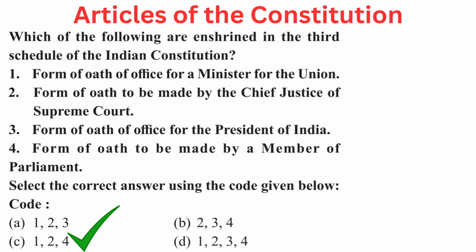Question is, which of the following are enshrined in the third schedule of Indian Constitution? First, form of oath of office for a minister for the Union. Second, form of oath to be made by the Chief Justice of Supreme Court. Third, form of oath of office for the President of India. Fourth, form of oath to be made by a member of Parliament. Select the correct answer using the code given below. Code A 123, B 234, C 124 or D 1234. Right answer is C 124.